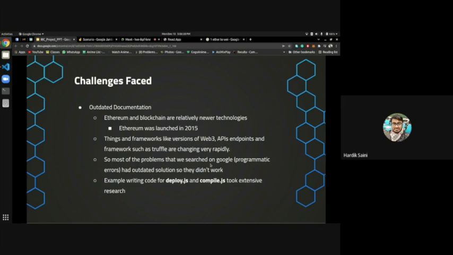We faced this kind of problem majorly in deploy.js and compile.js. Compiling using the Solidity compiler and deploying using a deploy script, both of these scripts were created by us. It took an extensive amount of time to create these scripts. So yeah, thank you.